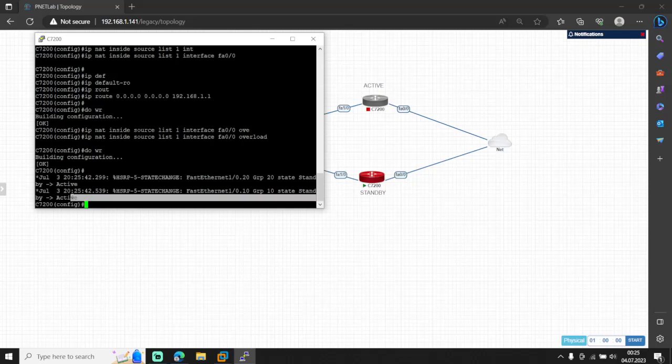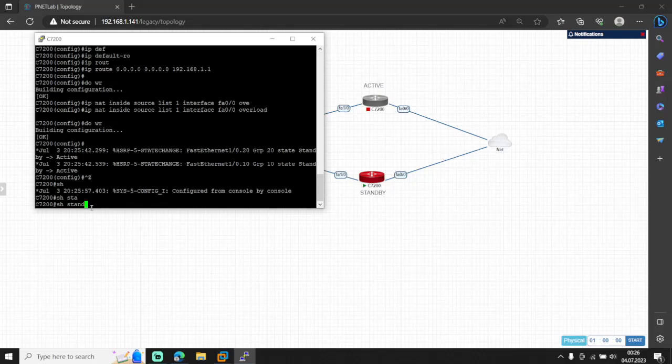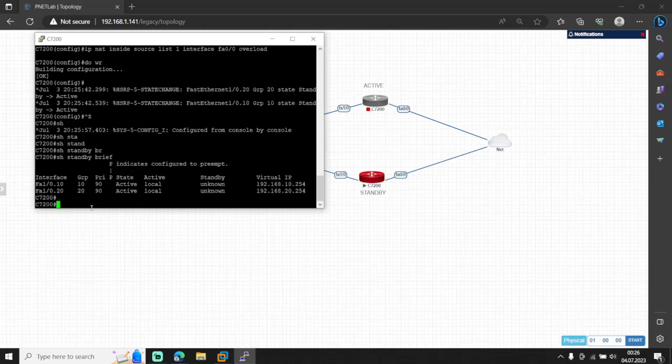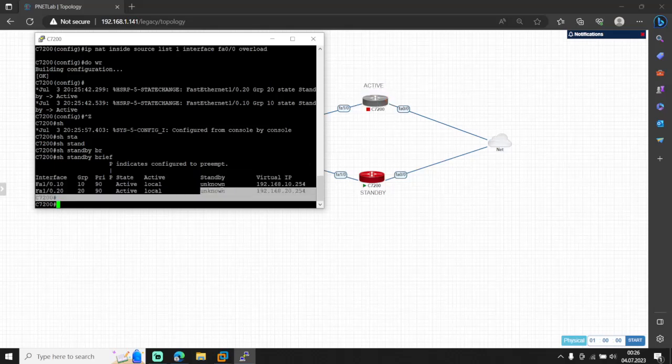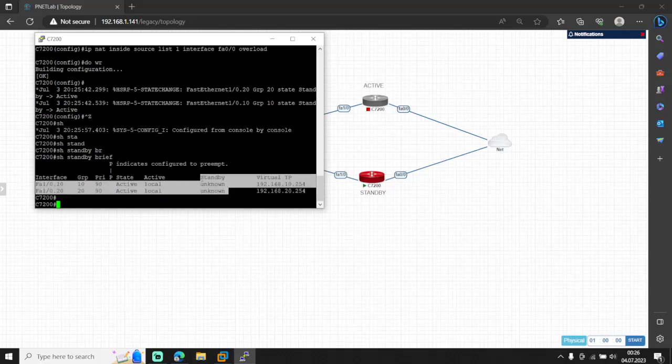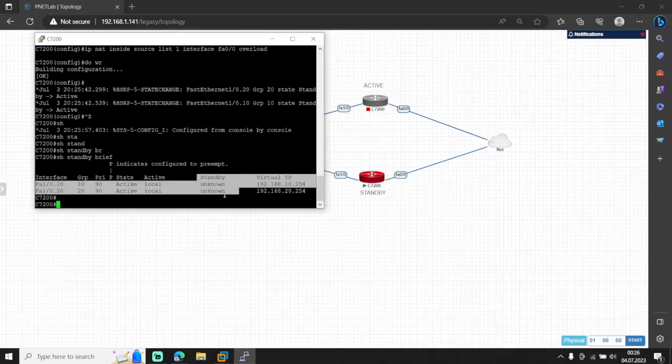This router is active for now. In show standby brief, the standby router is now unknown because there is just one router, and the only router is this one, the active router.